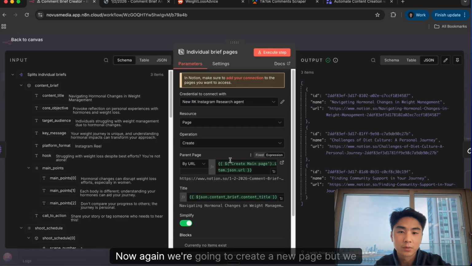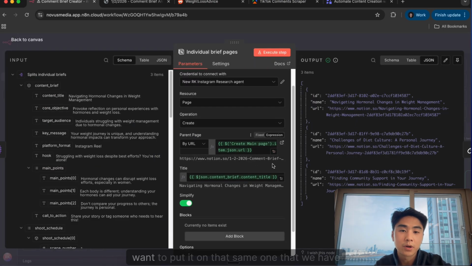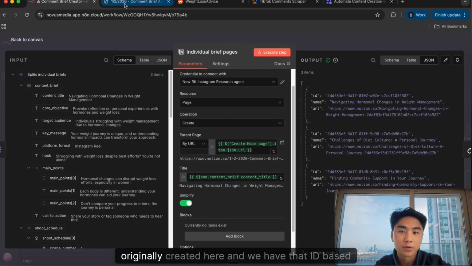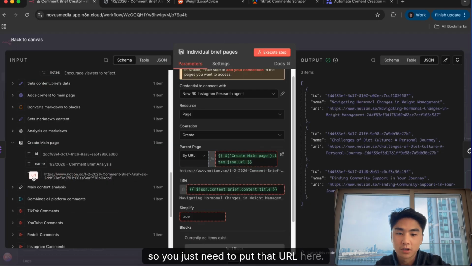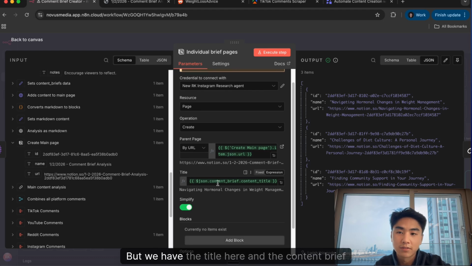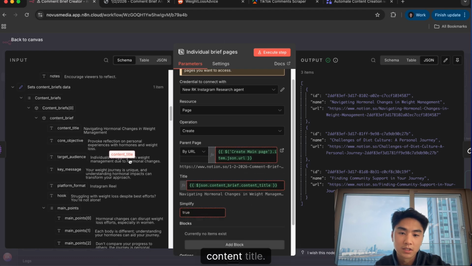Now again, we're going to create a new page, but we want to put it on that same one that we originally created here. And we have that ID based on the output here. We have a URL, so you just need to put that URL here, and the title can be whatever you want. But we have the title here, the content brief, content title, so we just put that right here.